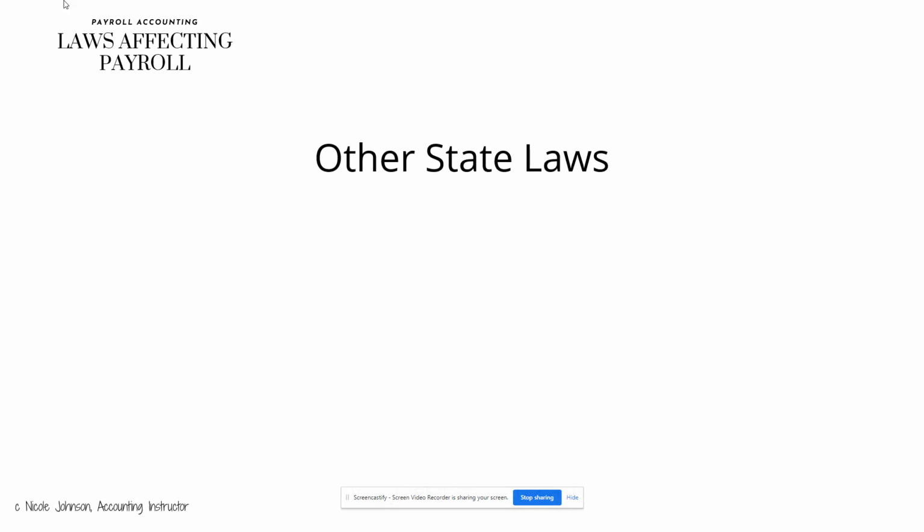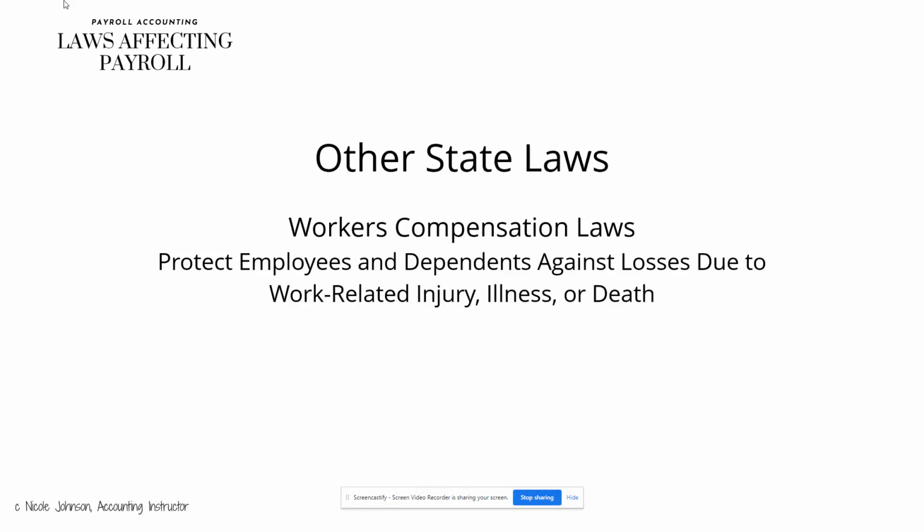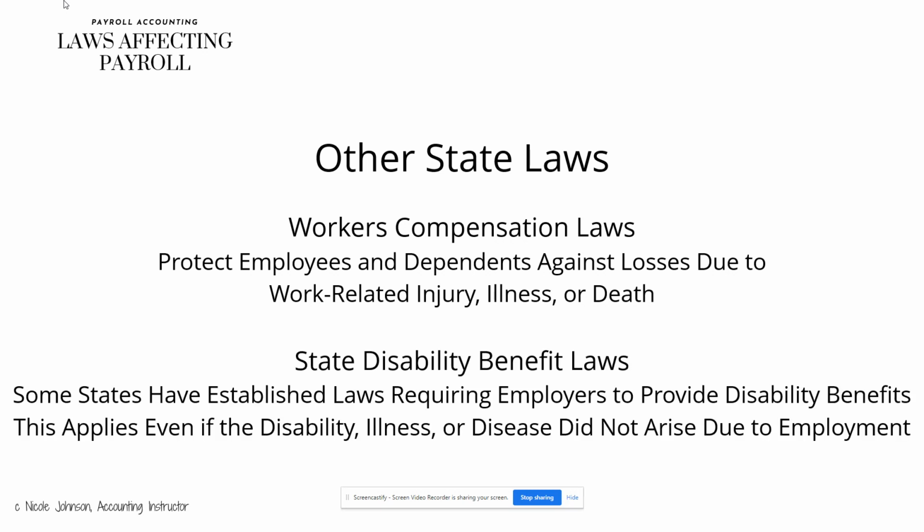Some other state laws that you may see include workers' compensation laws. These are designed to protect employees and their dependents against losses due to work-related injury, illness, or death. Additionally, some states have state disability benefit laws. They've established these laws requiring employers to provide disability benefits, and this applies even if the disability, illness, or disease did not arise due to the employment.